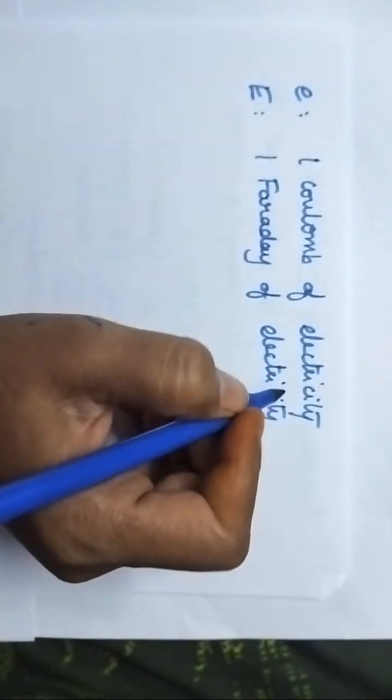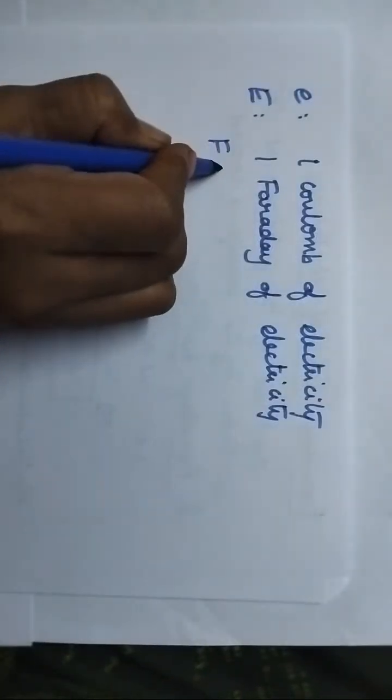Now, would you like to share what is the value of 1 Faraday? 1 Faraday is equal to... What is the value of Faraday? Swati, will you share the answer?